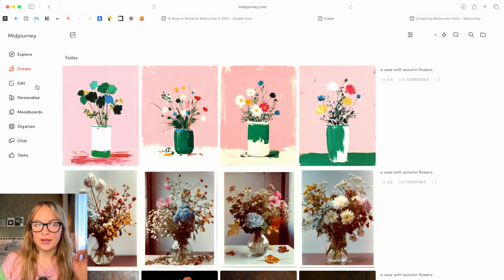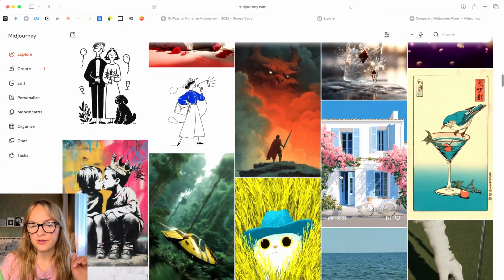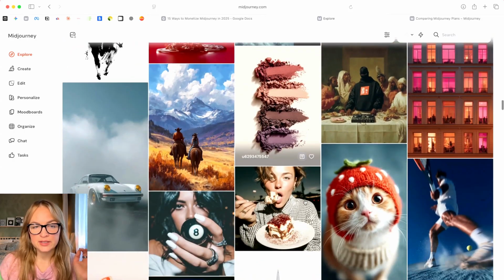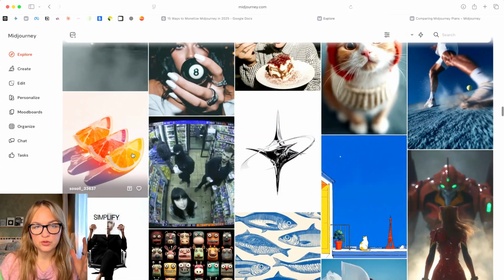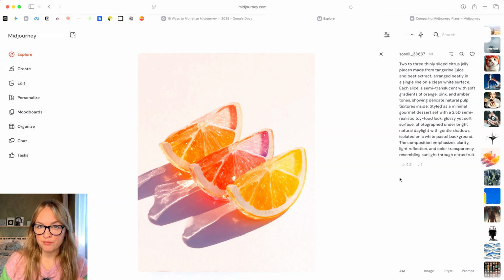Another way you can create images is, let's say you found something here that you really like. You like the style of one of the images, and you want to click on it. And here you can see the prompt that has been used. So you can copy this prompt and rerun it. And it will be different. It's not going to be the same result. It will reimagine this following the same prompt.